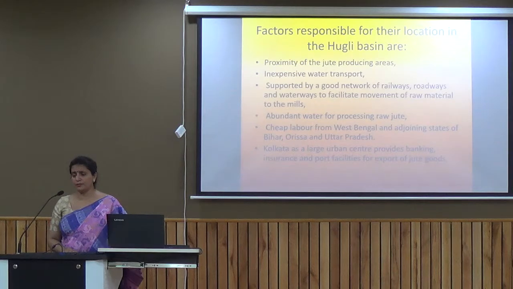Cheap labor is also available from the adjacent states, because if you see nearby West Bengal, we have adjoining states like Bihar, Odisha, Uttar Pradesh, from where people migrate to West Bengal, and that is the reason cheap labor is available. And then another important thing is Kolkata is working as an urban center which provides all types of facilities to the jute producers, whether it's insurance facilities, the subsidies given by the government, or the banking facilities, and port facilities are also available there.